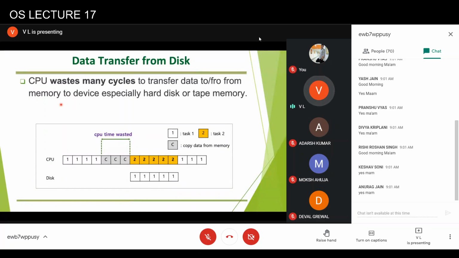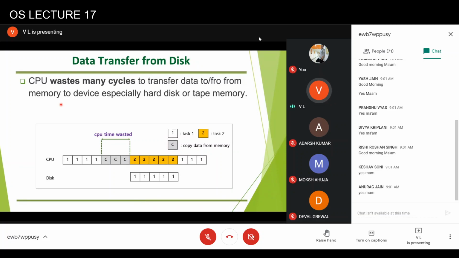Now, in case of hard disk, you are not sending 1 byte or 2 bytes. You're sending a large chunk of data. If the CPU is held till this data is being transferred from hard disk to memory, the CPU cannot use this data till it comes into the memory. When you are writing data to hard disk, the data has to be transferred from memory to the hard disk, or when the CPU is reading data, then it has to be transferred from hard disk to memory. Now this transfer itself can take time.